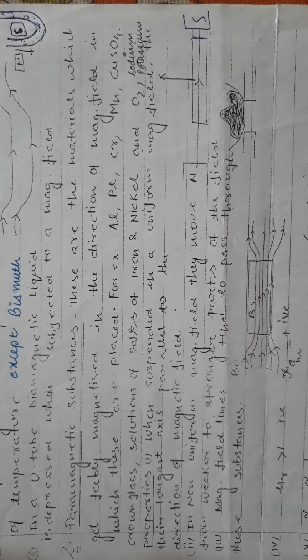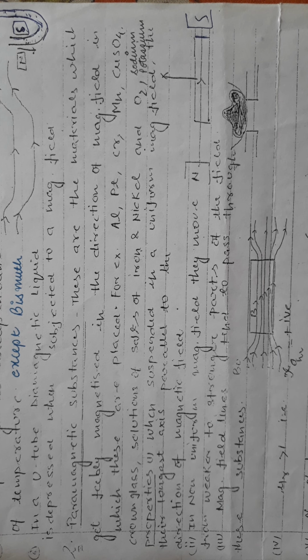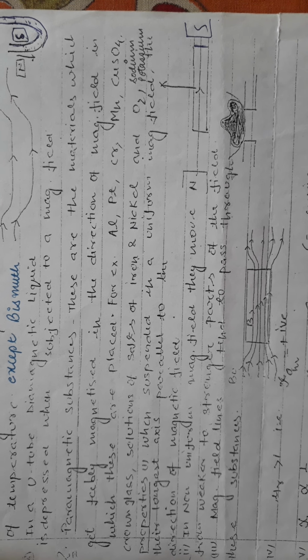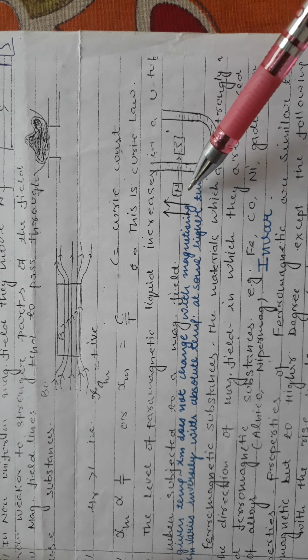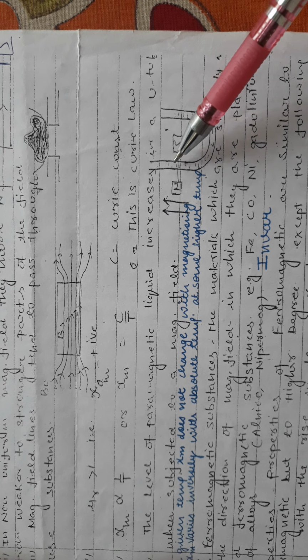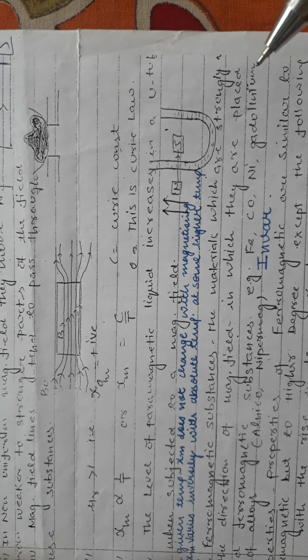The diamagnetic material has mu r less than 1, paramagnetic mu r is greater than 1. Diamagnetic susceptibility is negative, paramagnetic susceptibility is positive. Diamagnetic susceptibility is independent of temperature, but paramagnetic susceptibility depends on temperature, inversely proportional to temperature. So chi m is equal to C by T. If a diamagnetic liquid is taken in a U-tube and subjected to an external magnetic field, then the level will fall, but in paramagnetic the level will rise. So this is all about the paramagnetic material. You have seen that the properties of paramagnetic materials are opposite to those of the diamagnetic materials.